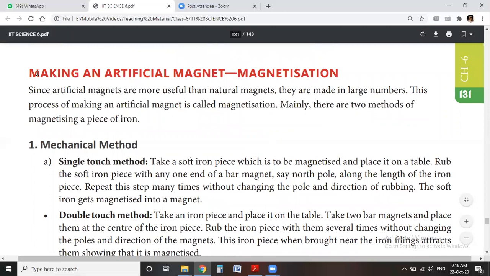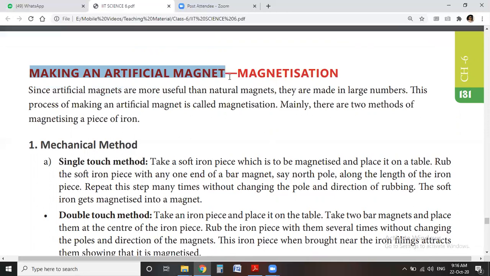Making an artificial magnet. We already discussed that magnets are of two types: artificial magnets and natural magnets. What are natural magnets? The magnets which we get from nature are known as natural magnets. These natural magnets are also known as permanent magnets.